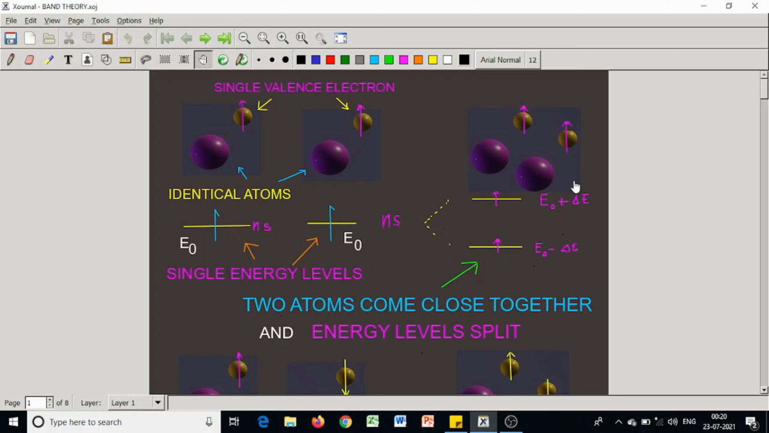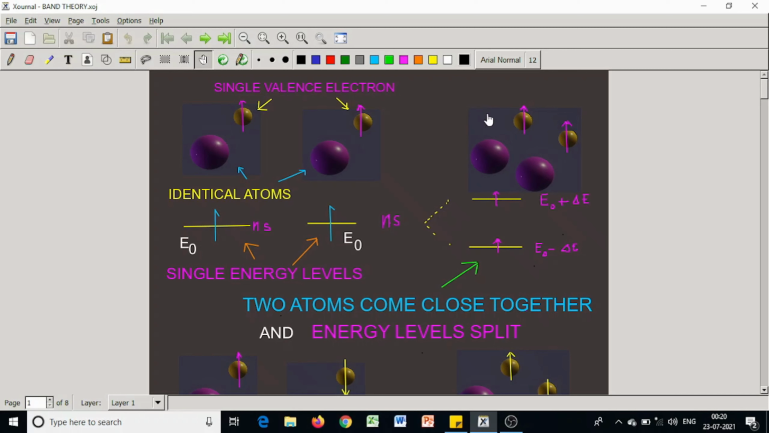Now the atoms are ionized, and electron-ion as well as electron-electron interaction leads to splitting of each individual level with energy E0 into E0 plus delta E and E0 minus delta E, because interacting electrons form a single system, as I told before, and cannot occupy the same state due to Pauli's exclusion principle.